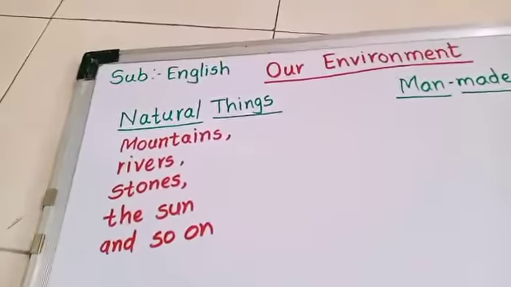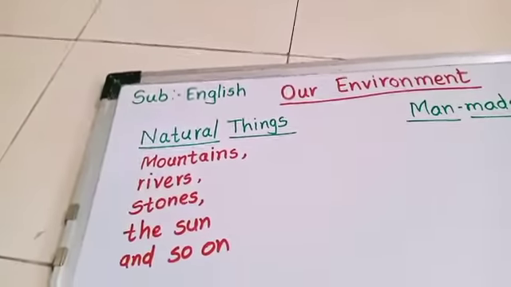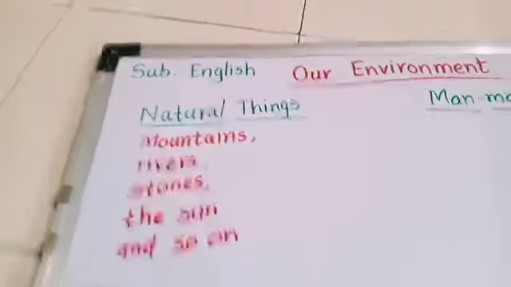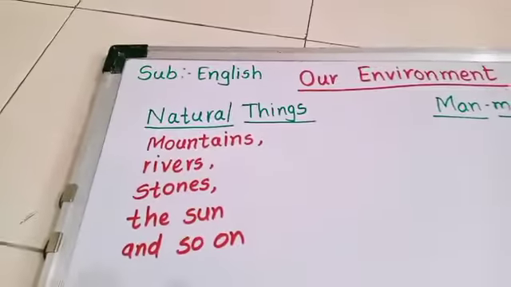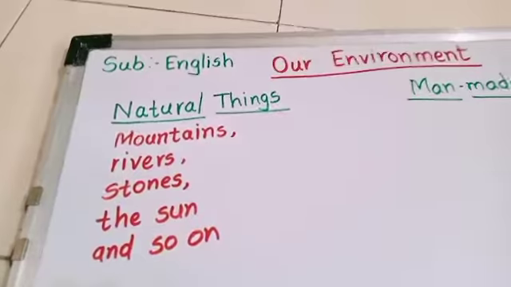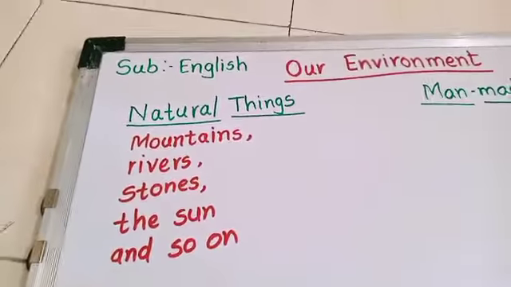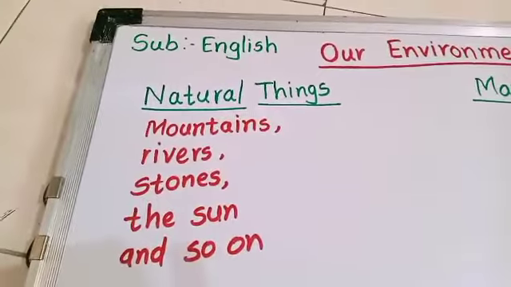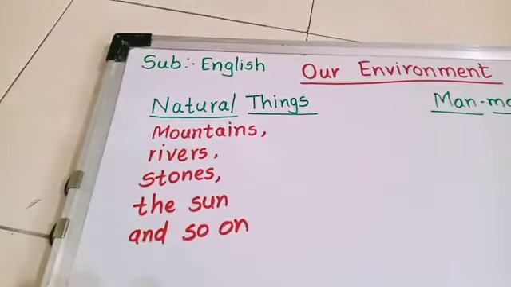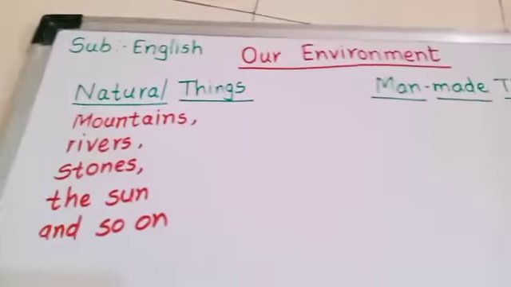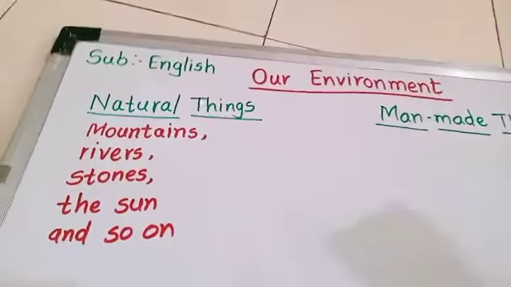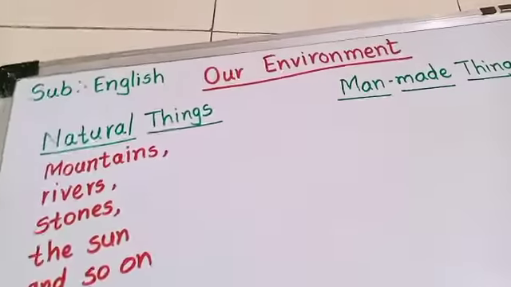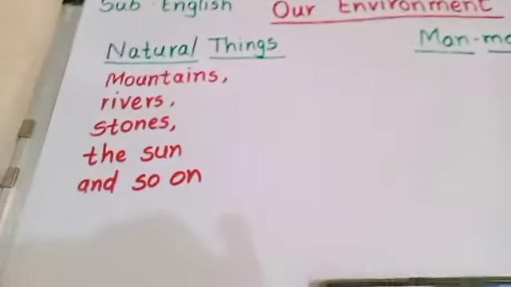So now what have we learned in natural things? What things do we get from our nature? See here: mountains, rivers, stones, the sun, and so on. We get these things from nature, so we call them natural things. Now we will see what the man-made things are. Come on, you give me some examples. Do you know what the man-made things are?